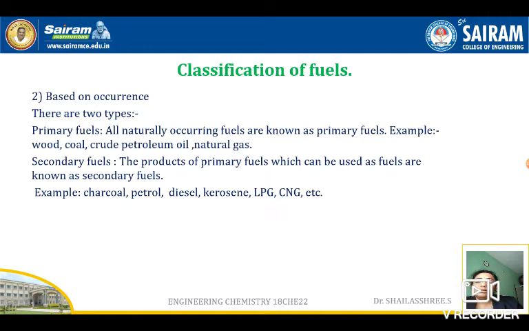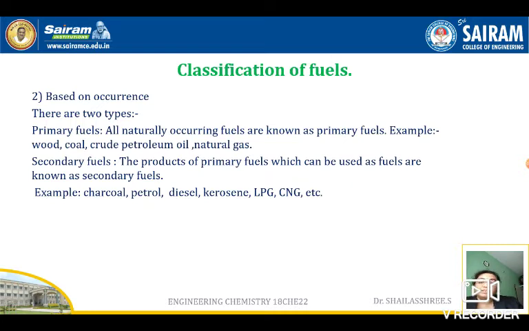Okay, so these are all called secondary fuels. Primary liquid fuel is crude petroleum oil. When the crude petroleum oil is processed, some chemical treatment is given. What is the processing name? Fractional distillation. When we do the fractional distillation, different products are obtained. I think it is clear now.